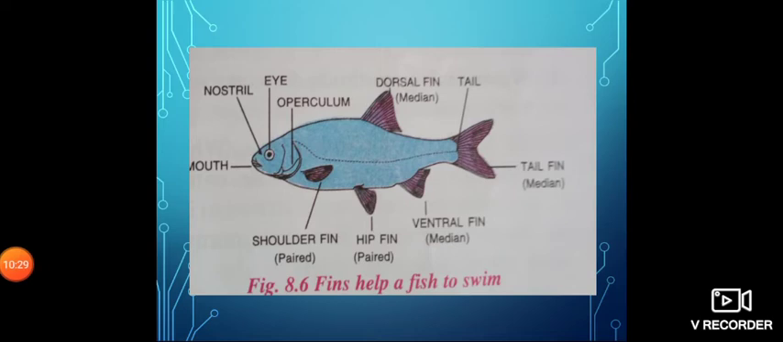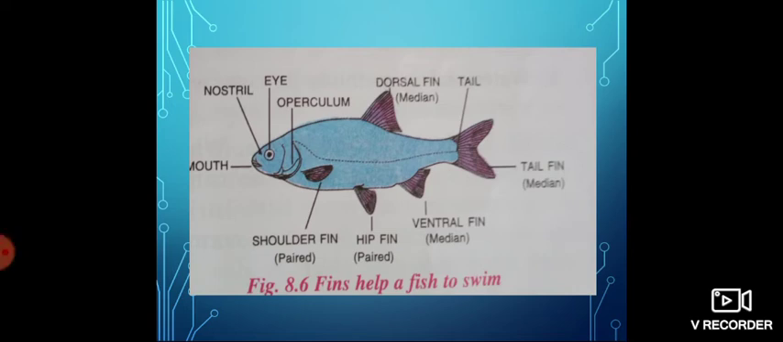Fishes have two types of fins: paired fins and unpaired fins. Paired fins are seen on the right and left sides, and unpaired fins are the median fins. So these are the paired fins and these are the median fins. That's about fins. Fins help to move or swim in water.